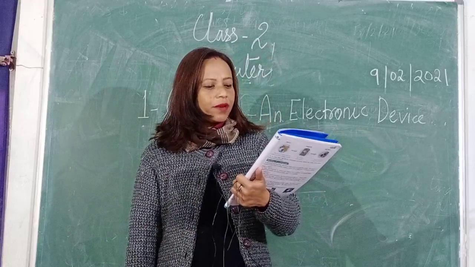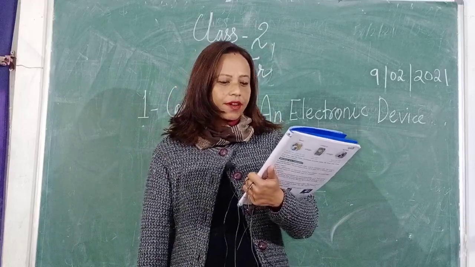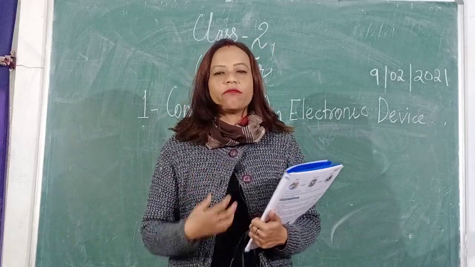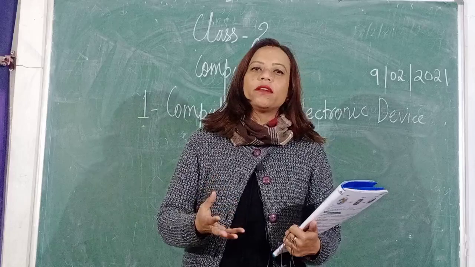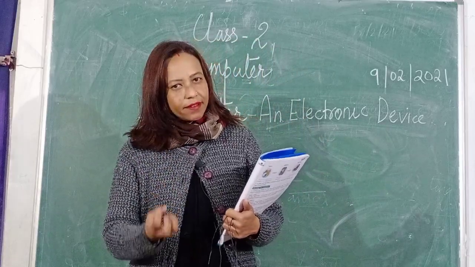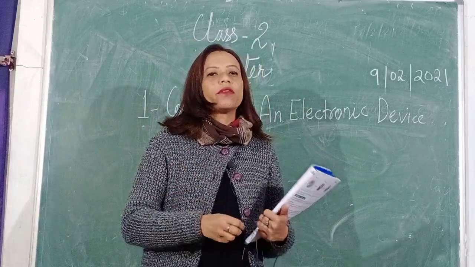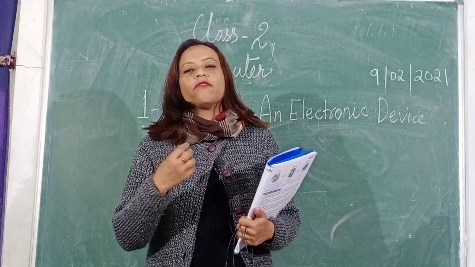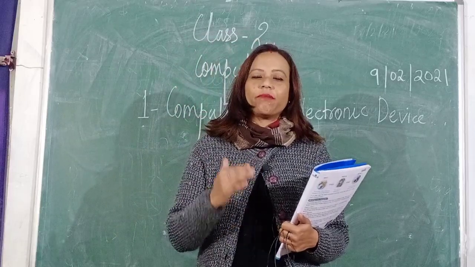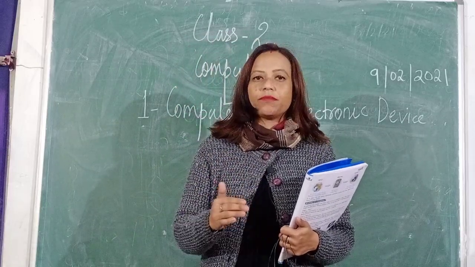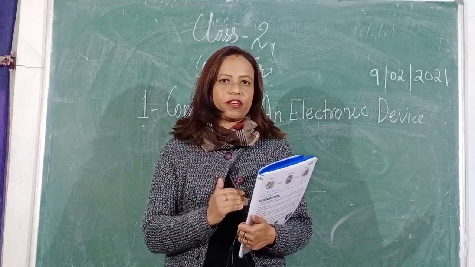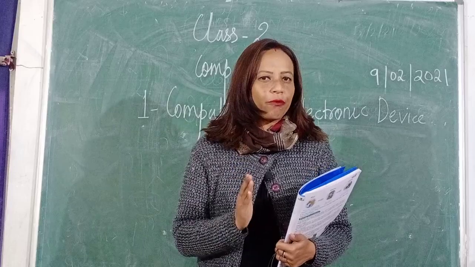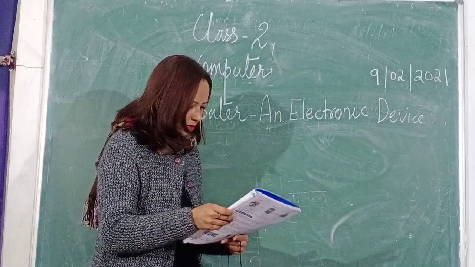The third one, humans can make mistakes while working. Computers never make mistakes. Human beings always make mistakes while doing some work, maybe because of hurry, maybe because of some forgetfulness or something. We make mistakes, but a computer never makes any mistake. A computer is always a correct machine. Whatever tasks you give to a computer, it always does it in a proper way. It never makes any mistakes.